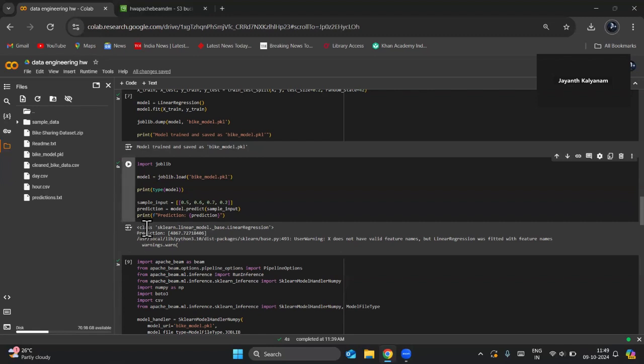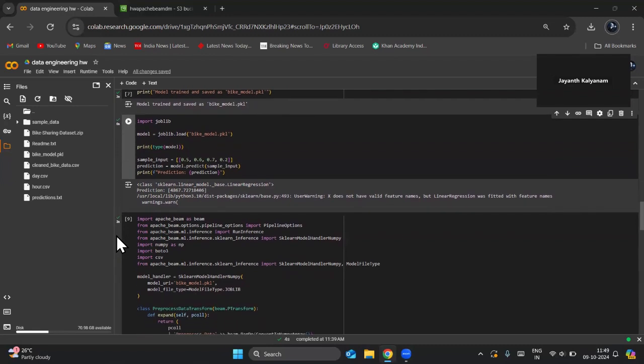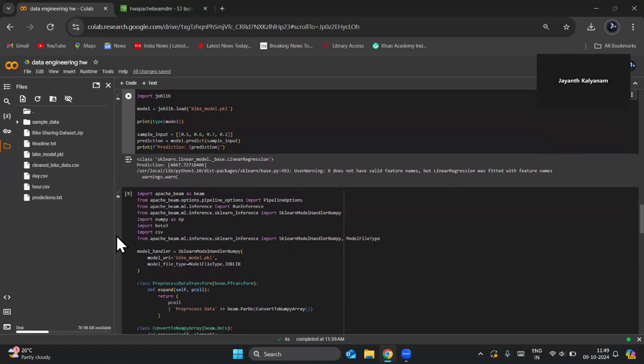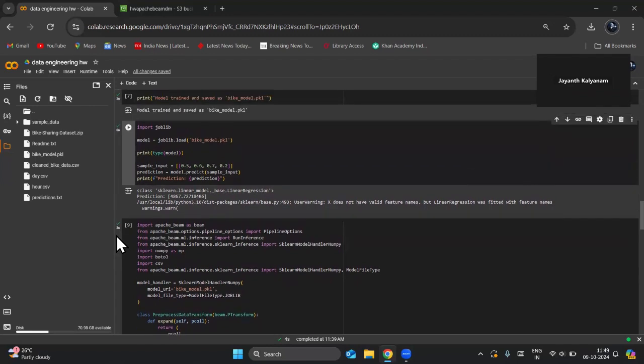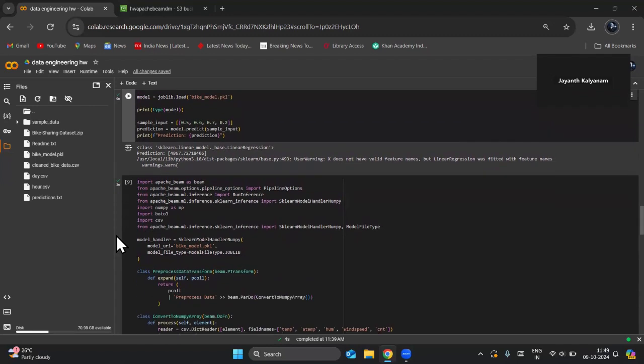Now I got a class sklearn linear_model LinearRegression. Earlier I got some numpy array, which is not correct. So I used joblib so that I get the correct model class, and used a sample prediction to check if it is correct, and it's correct. And now we start with setting up the Apache Beam pipeline.